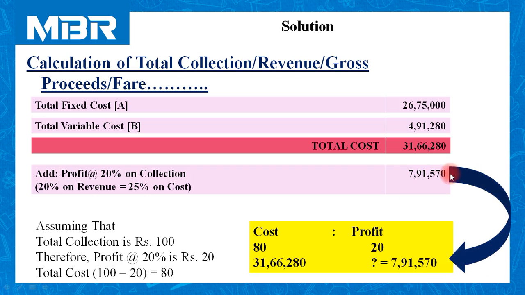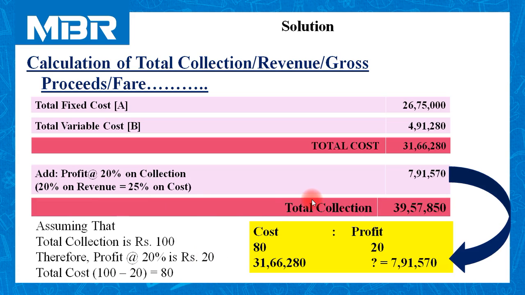So if you are not clear for these direct relationship of profit with income and cost, it is advisable for you to use the theory of assumption to avoid the mistakes.